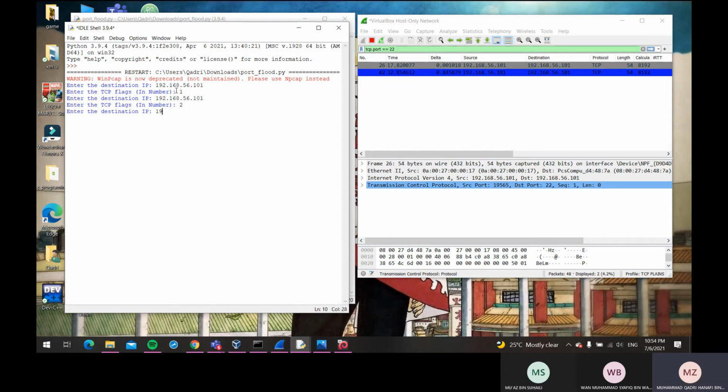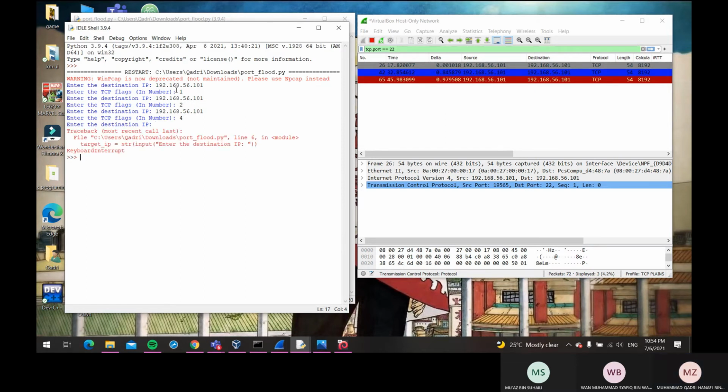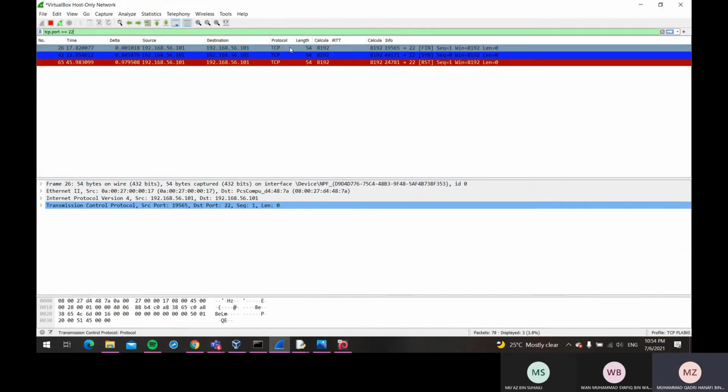And for the final one, I will enter flag number 4. Okay, it's been captured by Wireshark and we will stop this from running. As you can see here, there are 3 packets that have been sent to our VM.